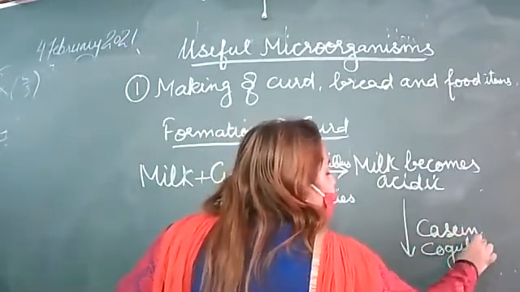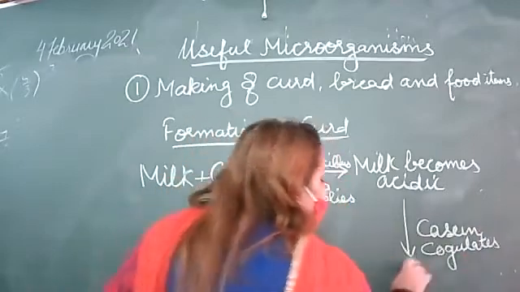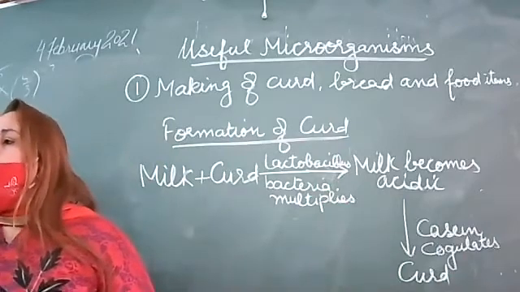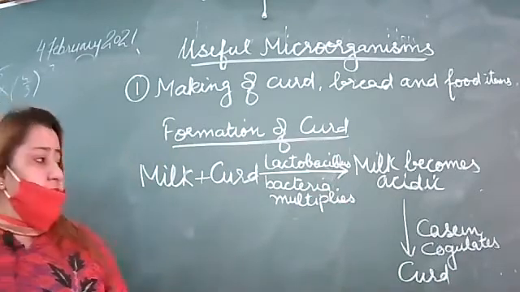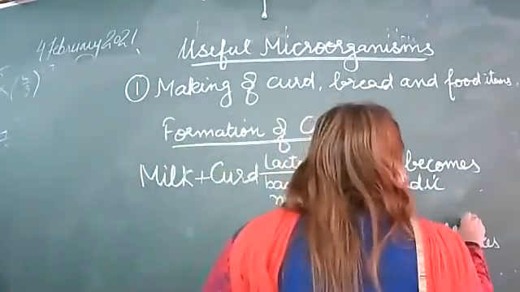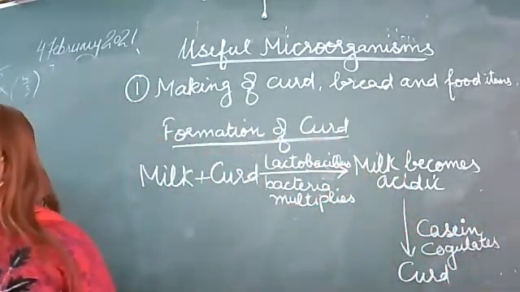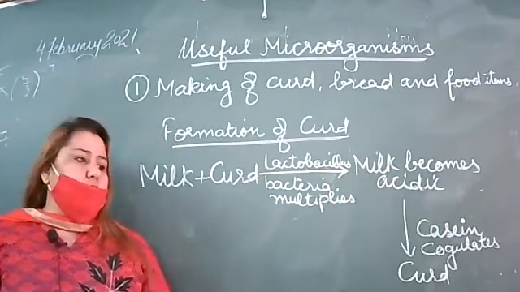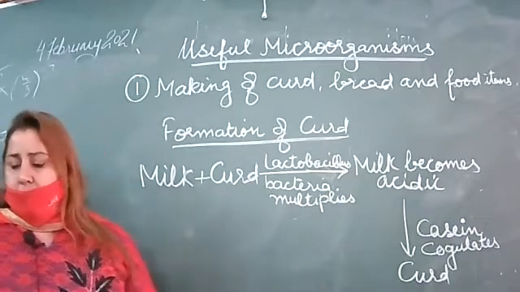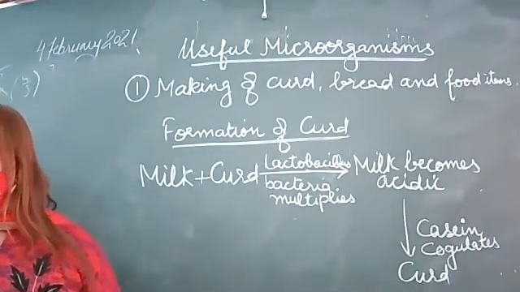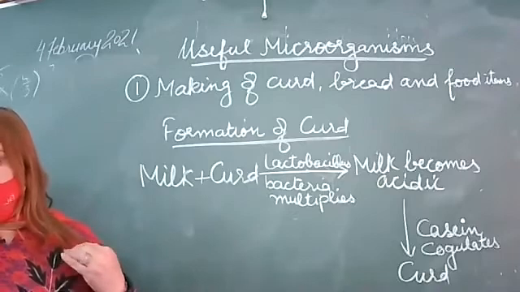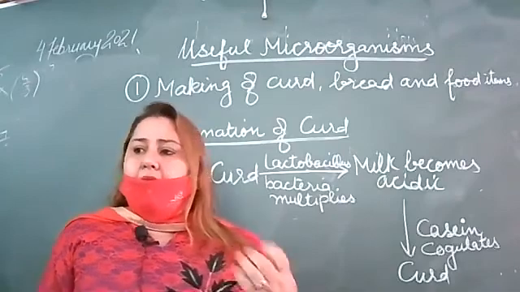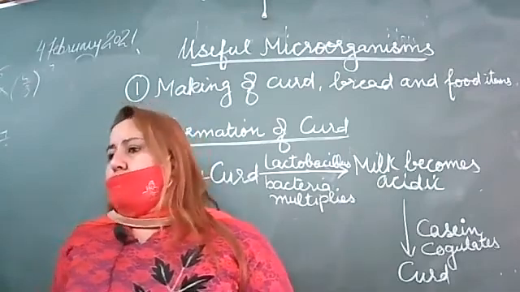Casein is a protein that coagulates and curd is formed. So the formation of curd is done. It is a protein present in milk. It clumps together and converts the milk into curd, right?